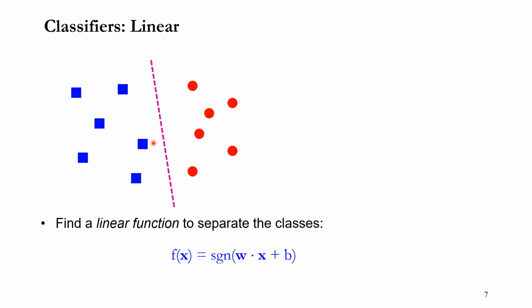The distribution of class values is much more complex than this. So it's almost impossible to use a linear classifier to separate different class values in real-world applications. In that sense, linear classification is very limited in real-world applications.